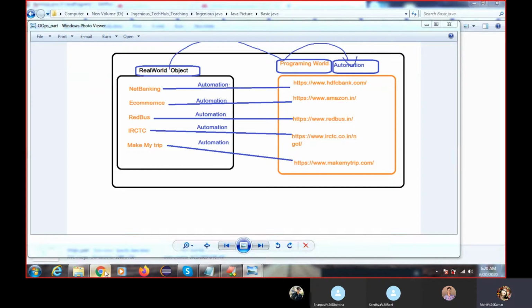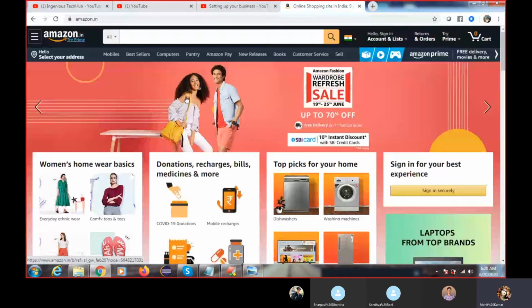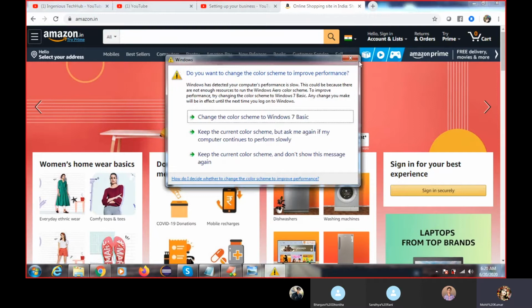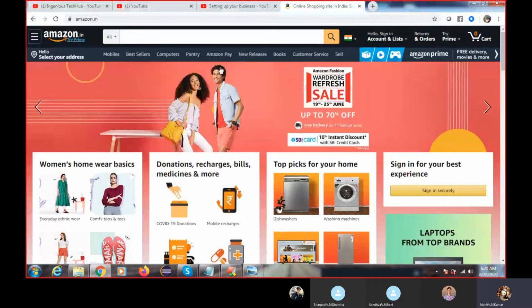Java has developed this class keyword. Class is a keyword. I'll tell you the list of keywords we are going to use. We have 52 keywords, but 48 keywords we are going to use. One keyword is called the class keyword. Java is an object oriented programming language, but we have some principles of object oriented programming.